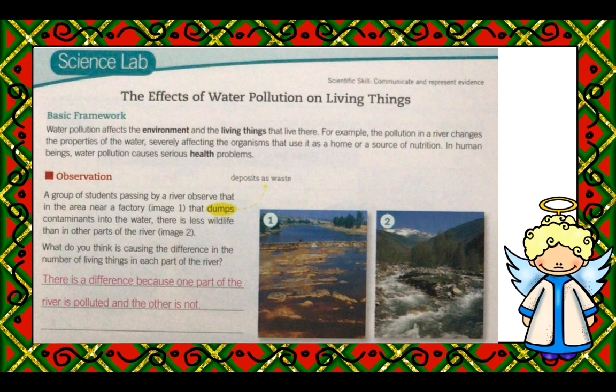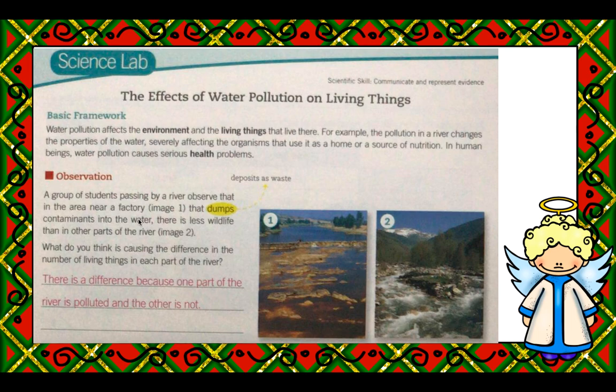For example, the pollution in a river changes the properties of the water, severely affecting the organisms that use it as a home or as a source of nutrition. In human beings, water pollution causes serious health problems.